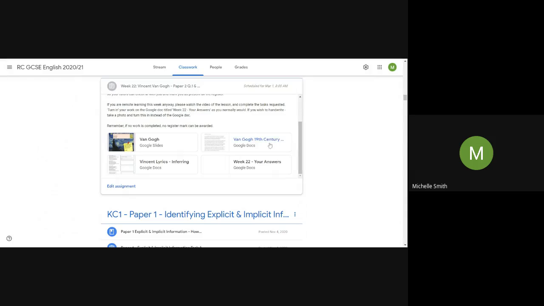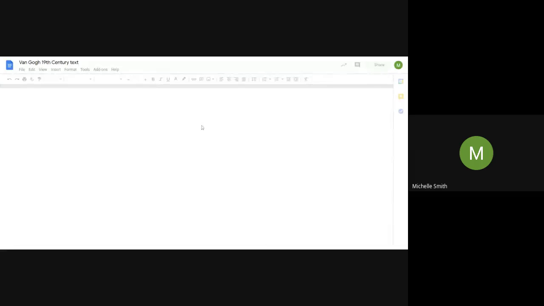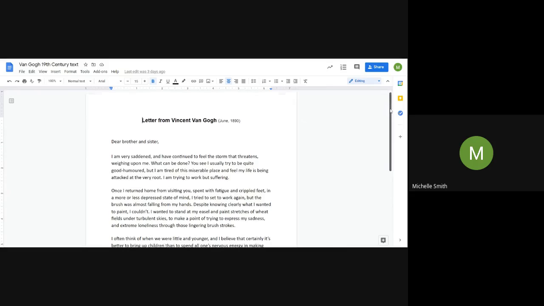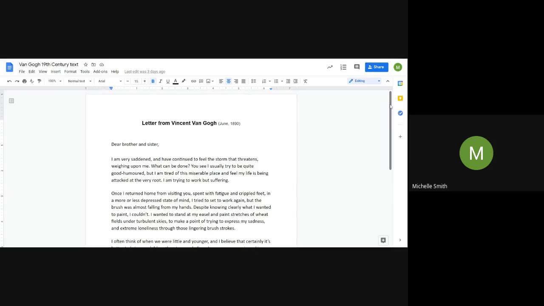The first thing that we need is this one. It's just called Van Gogh 19th century text, and it should look like this. It says letter from Vincent van Gogh. So all we're going to do is read this through. This was written in June 1890. I believe that he actually died in July 1890, so it was not long before he died. If you could just open a copy of this, I'll read it out loud, that's no problem, but make sure that you are following on as well.